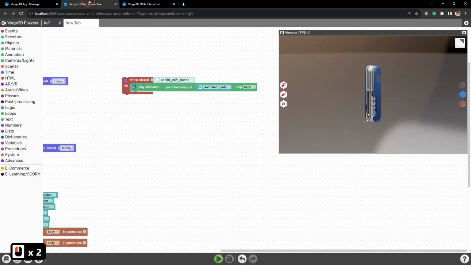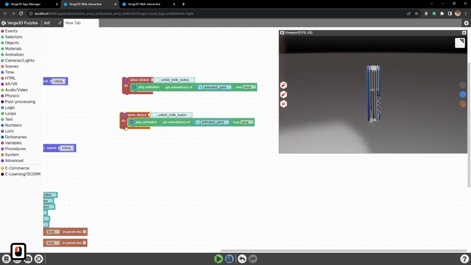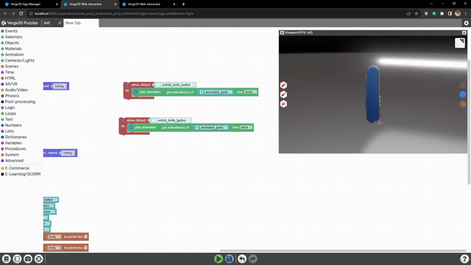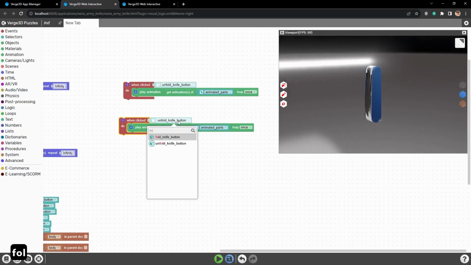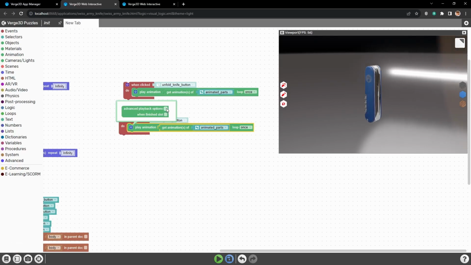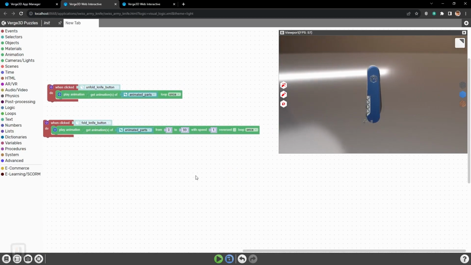Okay, and now let's add the closing animation. We won't need to do all the animations again, we'll just play this animation backwards. I will copy all the blocks and instead of Unfold button, I will select Fold button. Also in Play Animation Puzzle, I will press the gear for the options and select here Advanced Playback Options.